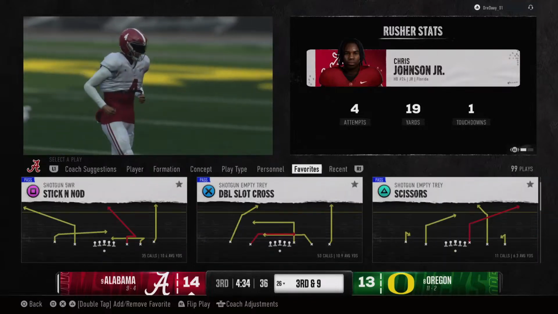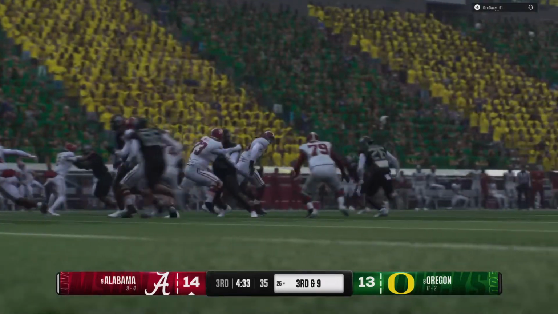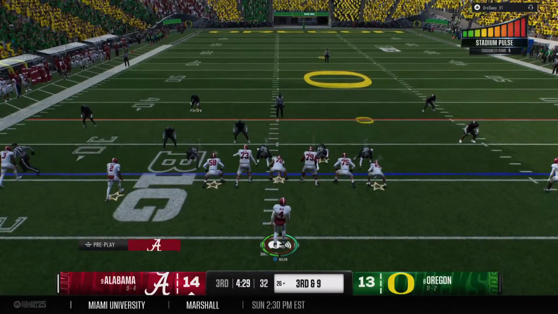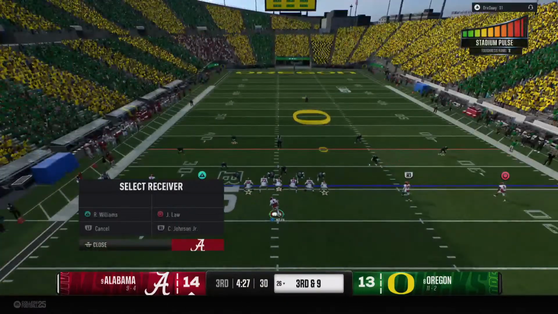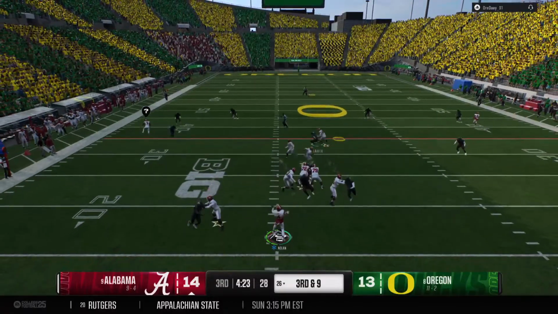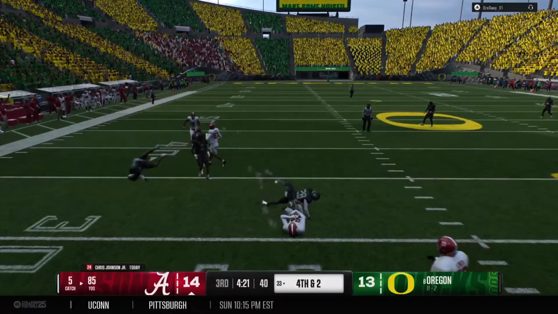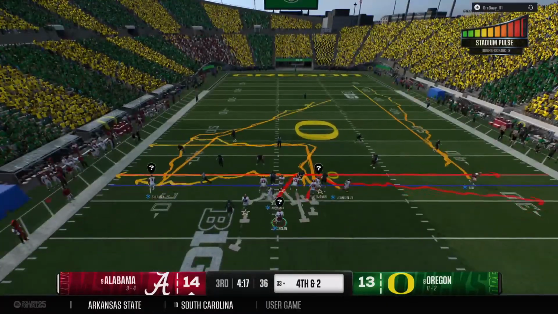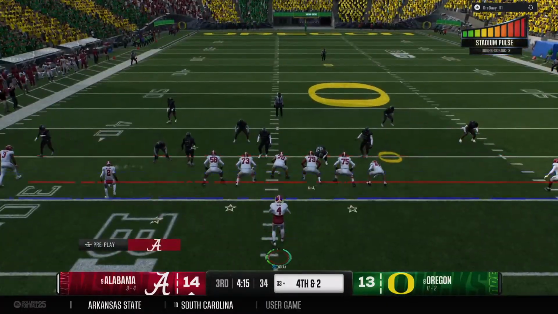You know, in the era that we live in right now, everybody wants to spread the field around, try to create space, try to create one-on-one matchups, and the defense has countered over the years by trying to play out wide. But here's a great example of a defense that has the ability to play wide, but still be solid at the line of scrimmage, not give up big run plays. The defense grabs him after the completion. He's just short of a first down. The offense stays on the field.